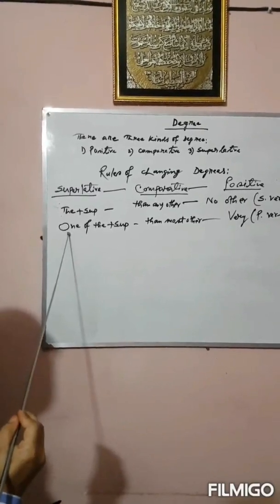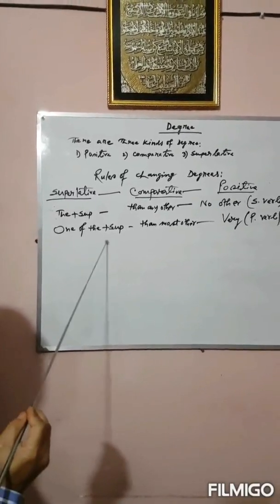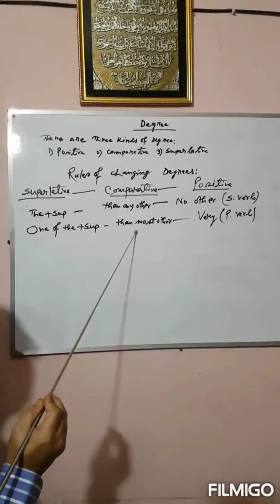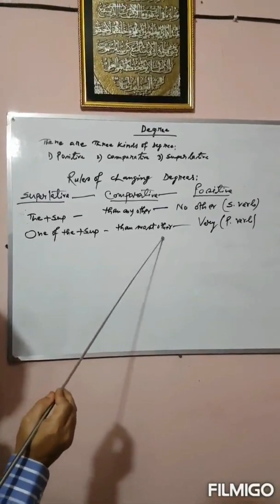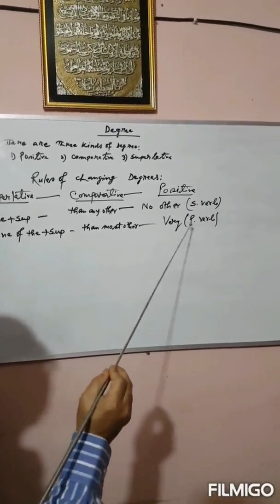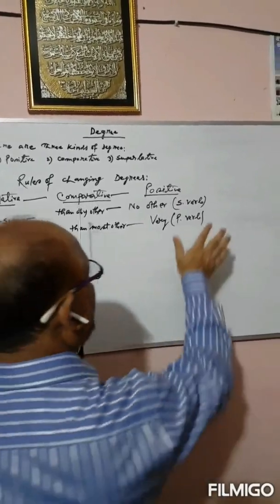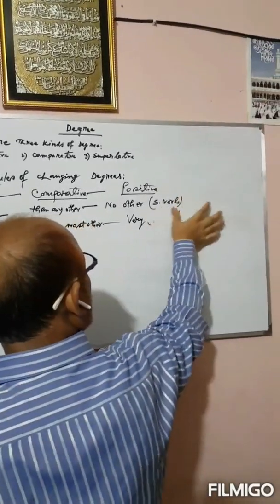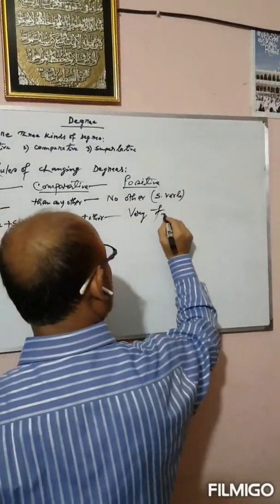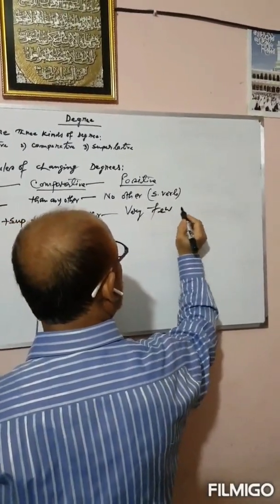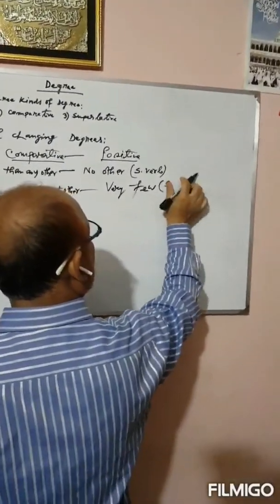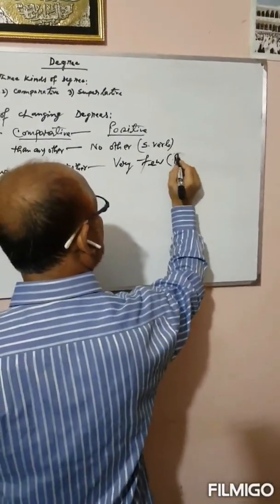And if we see the superlative degree with one of the, then we will turn it into comparative by using than most other and positive very few, very few, and the auxiliary verb will be plural.